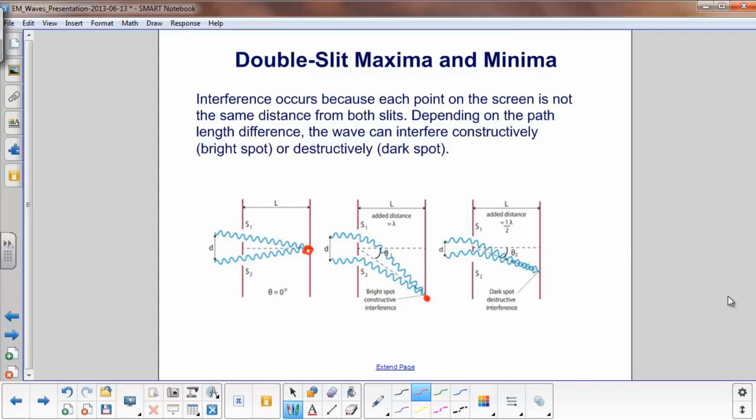And the point is, depending on the path length difference, the wave can either interfere constructively. For example, if the waves meet each other something like this, at the same point, these two maxima add, and you get a larger value. But if they were to come somewhat out of phase, for example, like this, you have a maximum here, a minimum here, they add up to 0. In that case, that would be over here. That would give you a dark spot, which would be destructive interference. And over here, where the light waves arrive in phase, you would get a bright spot, and we call that constructive interference.